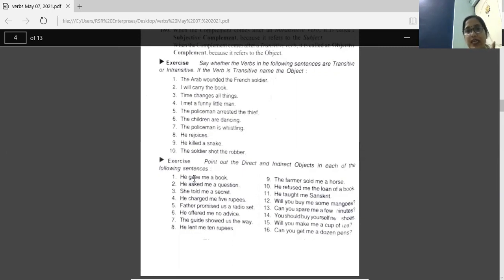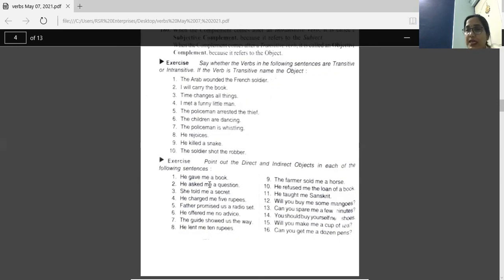Okay, let's see this first one. He gave me a book. He gave is the verb. Gave what? A book. And it's the name of a thing. So this is the direct object. And gave this book to whom? Your answer is me. So me is the indirect object. Okay, this is the right way to find out whether the object is direct or indirect.